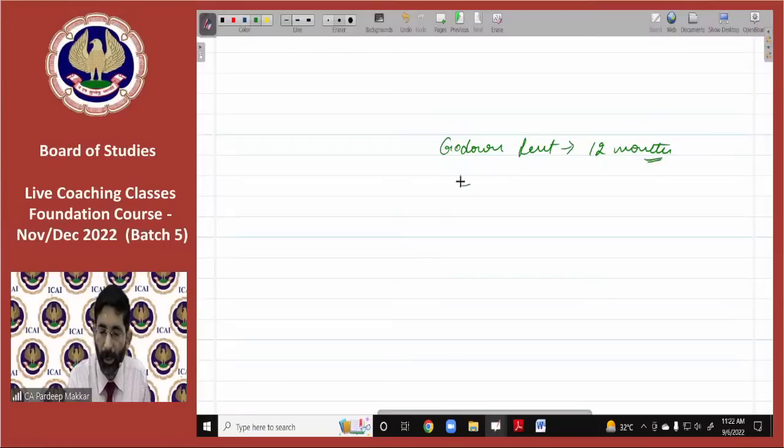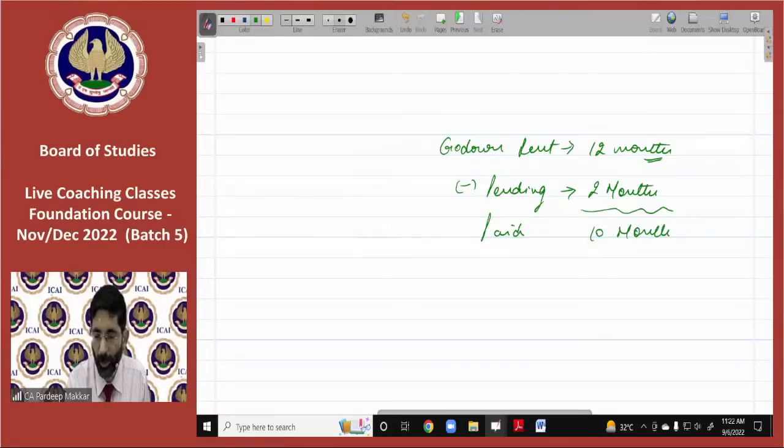He says it's pending for two months. That means it has already been paid for 10 months. Am I clear to everyone? It has already been paid for 10 months.